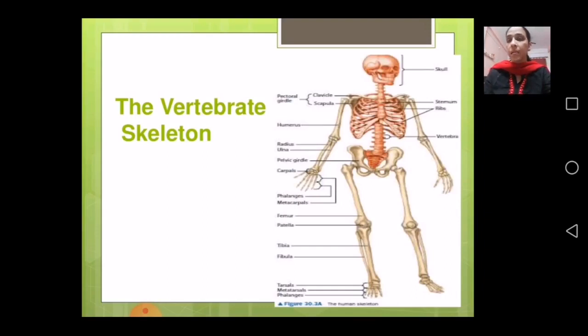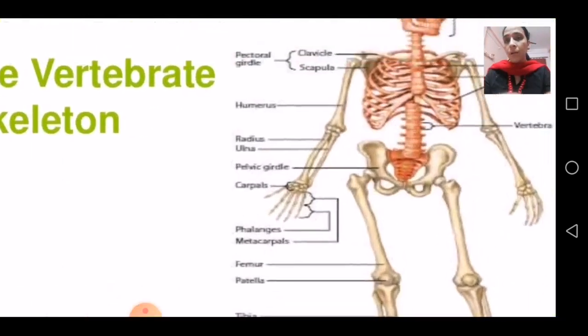The vertebrate skeleton means we have this whole skeleton of our body, different parts. Above one is skull, then we have the rib cage, then we have bony structure of hand, arm, then hip bone, and different parts. So this whole structure, although we have already done, here you can pause the video and you can zoom it, and then you can find out the different parts of it.